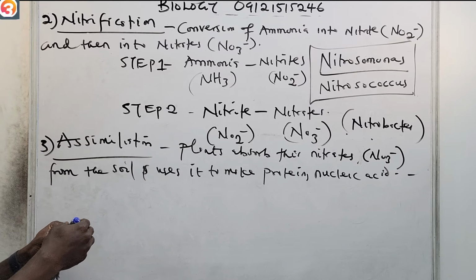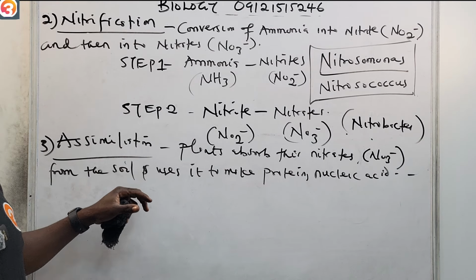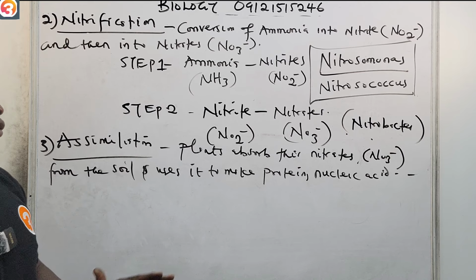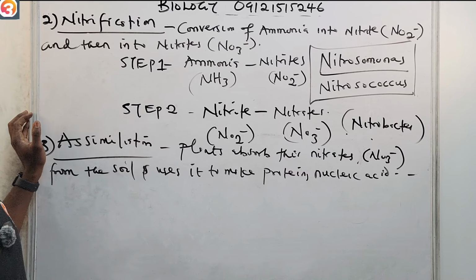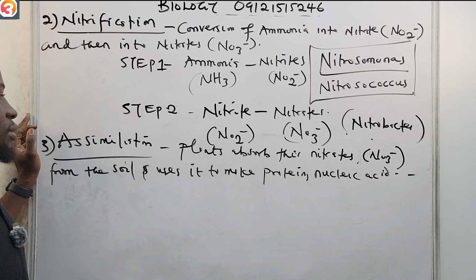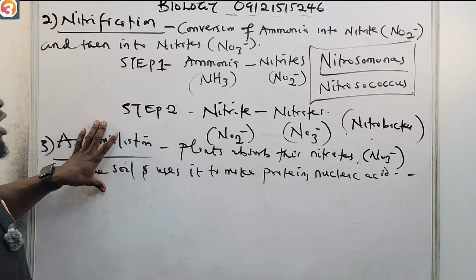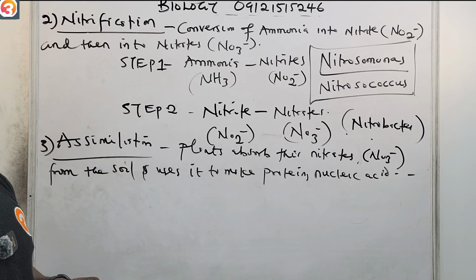Then man or animals will eat the plant, so they can also get protein from the plant. So that is the assimilation process.